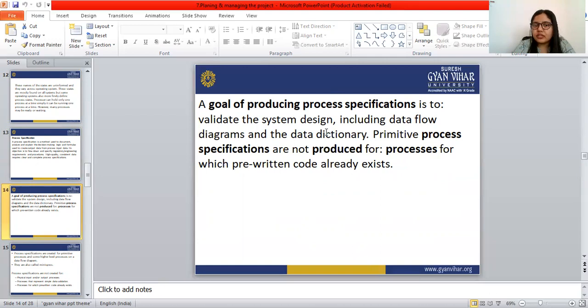Primitive process specifications are not produced for processes for which pre-written code already exists.